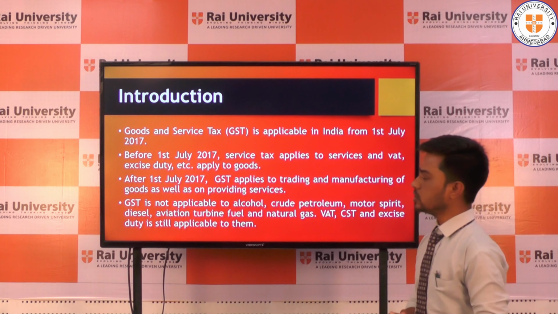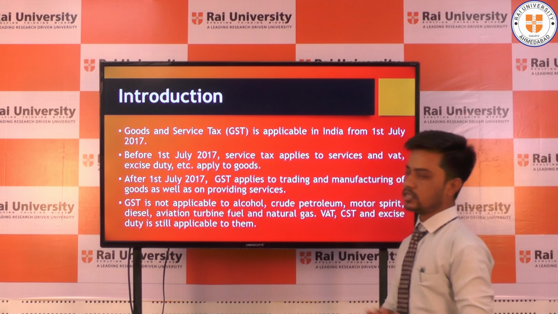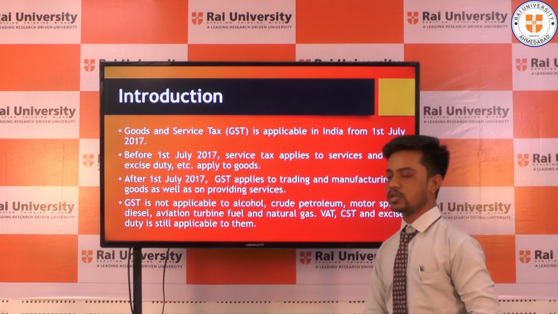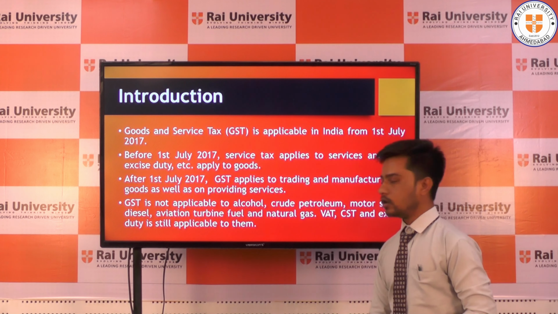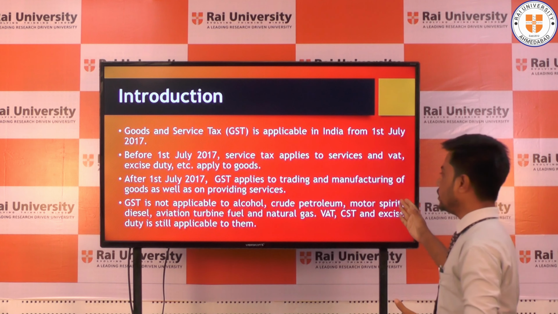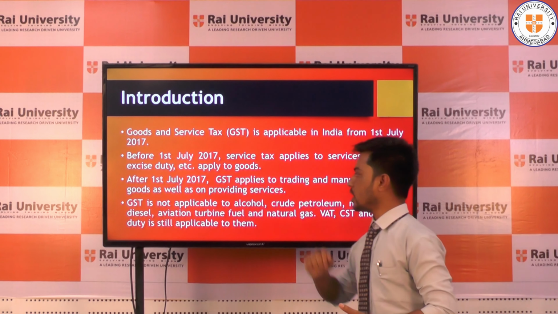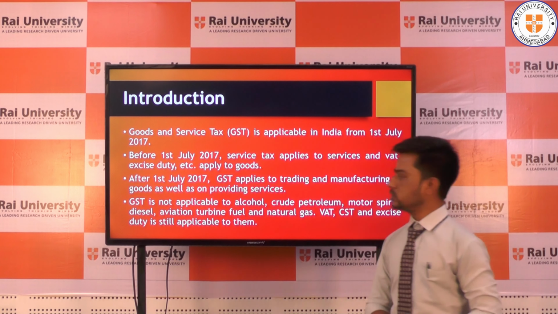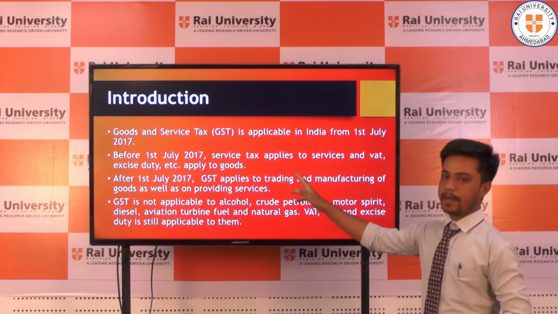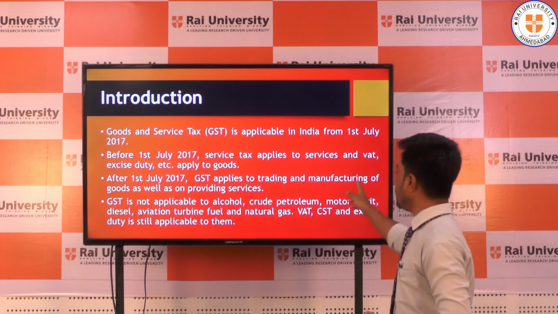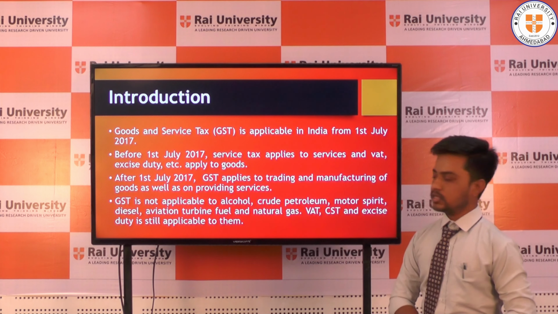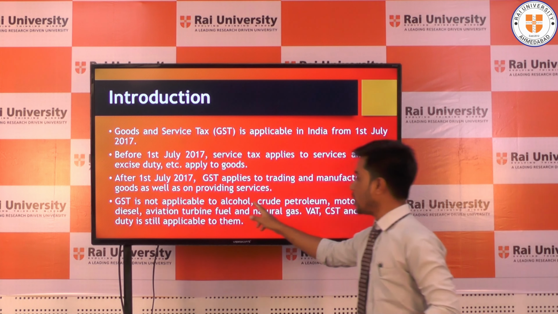First is the introduction of GST. GST stands for Goods and Services Tax. It is applicable in India from 1st July 2017. Before 1st July 2017, service tax applied to services, and VAT, excise duty, etc. applied to goods. After 1st July 2017, GST applies to trading and manufacturing of goods as well as on providing services.